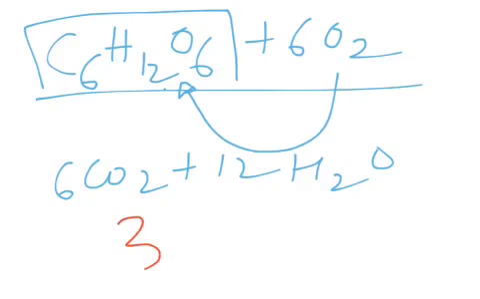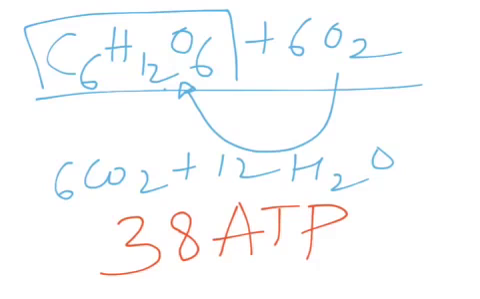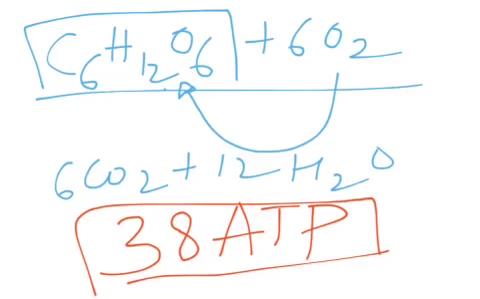Now I am giving the new term for this, that is giving energy. 38 ATPs we may get from here. So that means here we get energy. This is the path of carbohydrate metabolism.